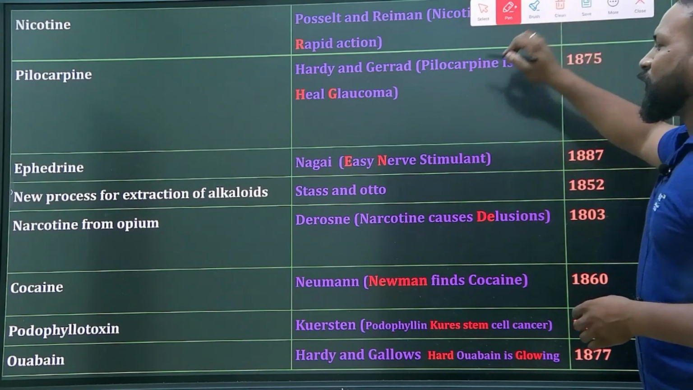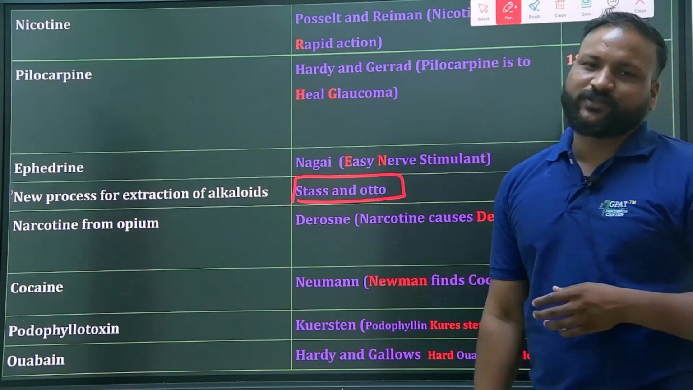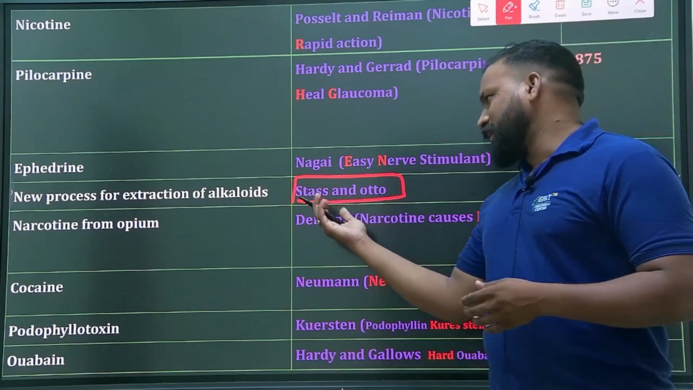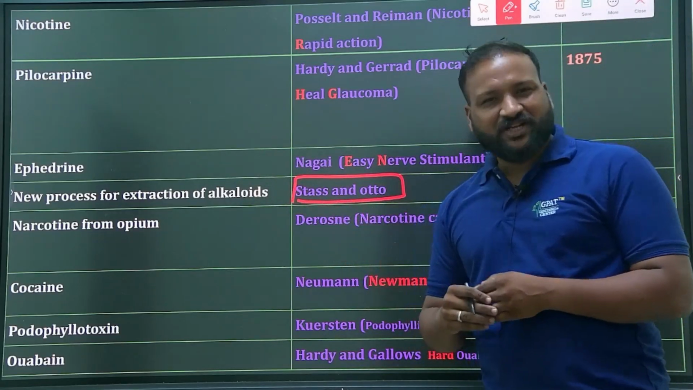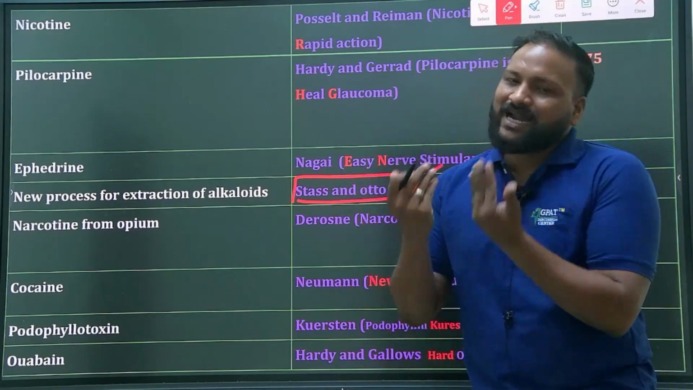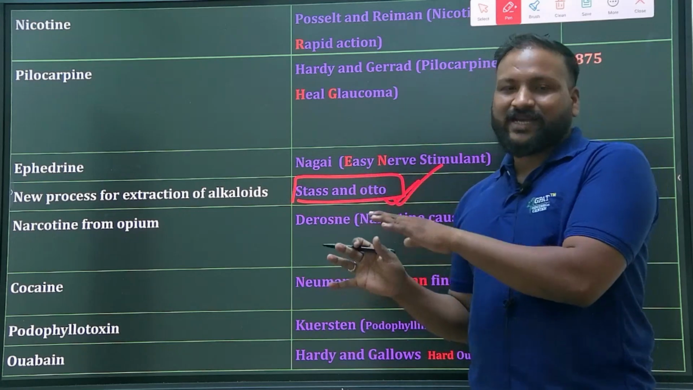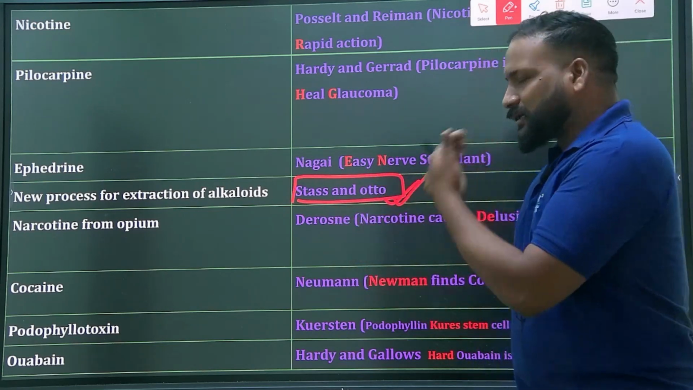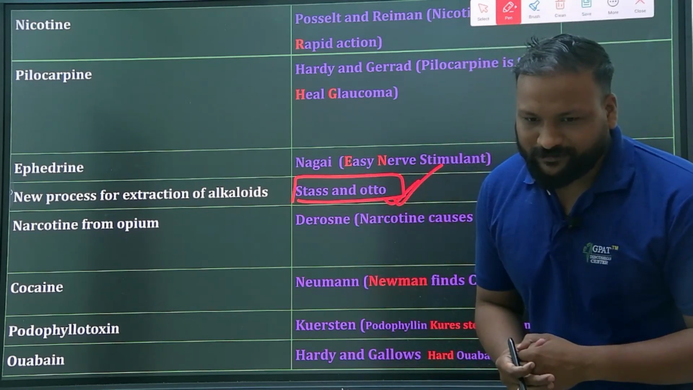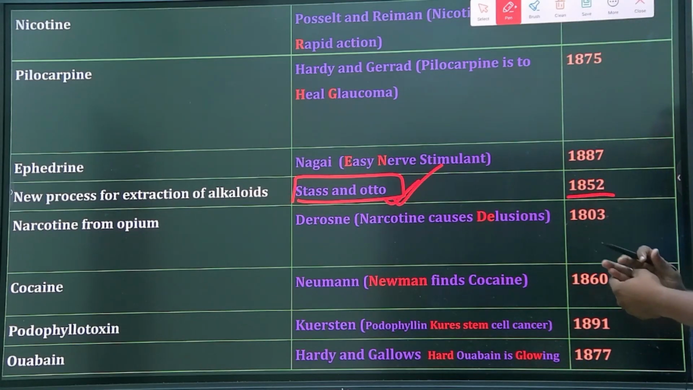Next, we have already discussed Stas and Otto. You know it very well and don't need any introduction or explanation, because the Stas-Otto method is a standard procedure. These are the two important scientists who developed a method for the extraction of alkaloids, in 1852.